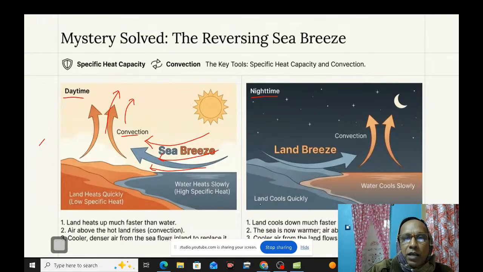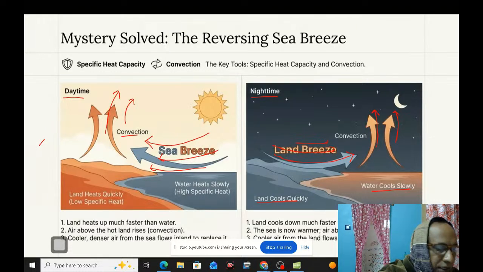You see, land cools quickly, water cools slowly. So the sea is now warmer, and air rises above it. Air rises, and the air from the land goes to the sea. This is land to water, land breeze. Sea breeze, sea to land; land breeze, land to sea. This flows in this direction. And this is also one type of convection. This is the reversing sea breeze I already explained.